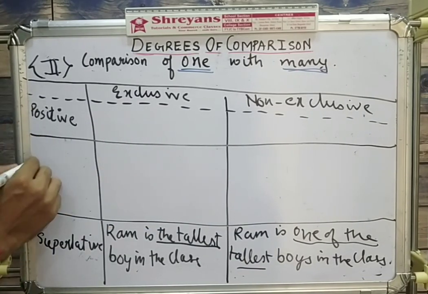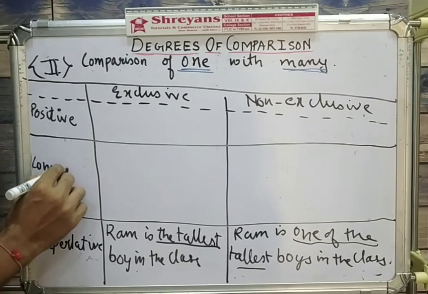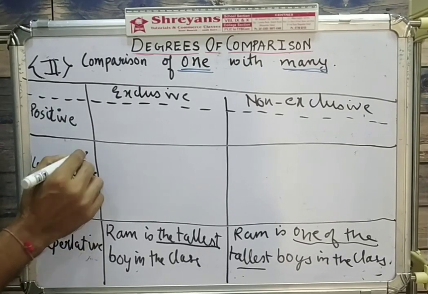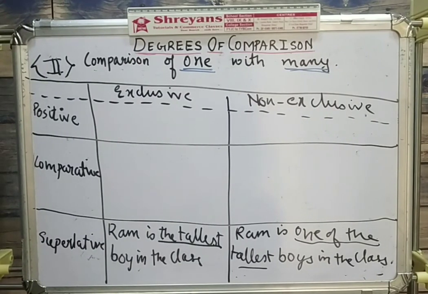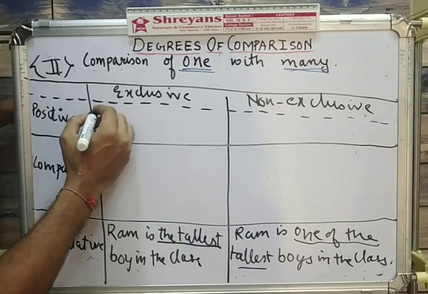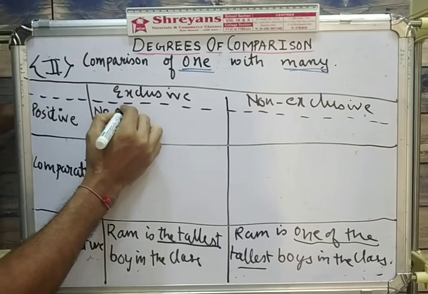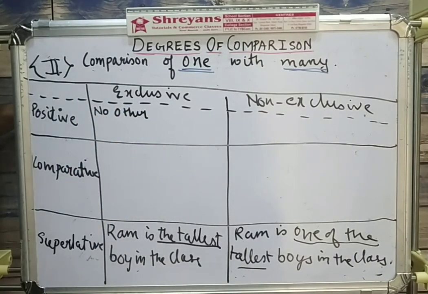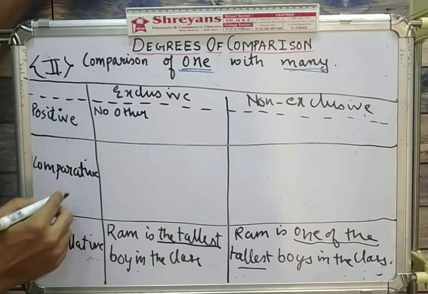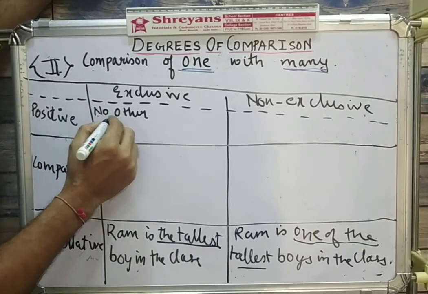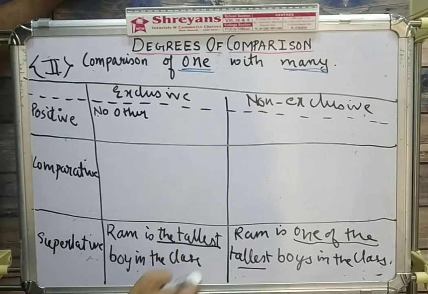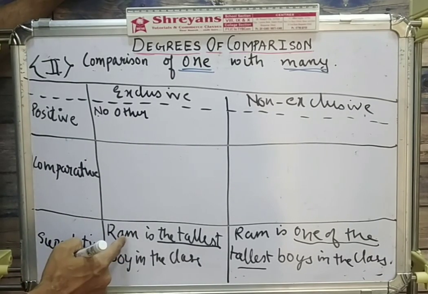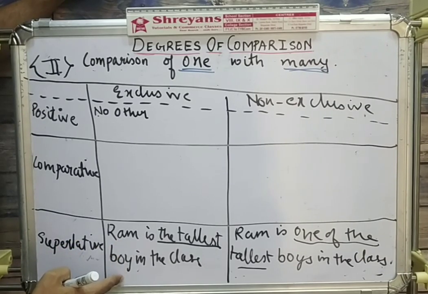Got this? So now we will convert this sentence into the other two forms, positive form, and as I told, all the three forms are possible: positive, comparative, and superlative. Now when I talk about the positive form here, how to begin with the positive form? So I'll start the positive form with no other. Very important to remember, the exclusive form in the positive degree starts with no other. Now after writing no other what? Now here I compared Ram with all the boys in the class. So Ram is the one which is compared to many.